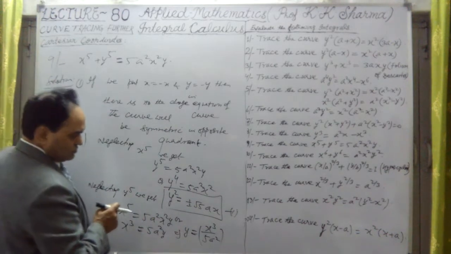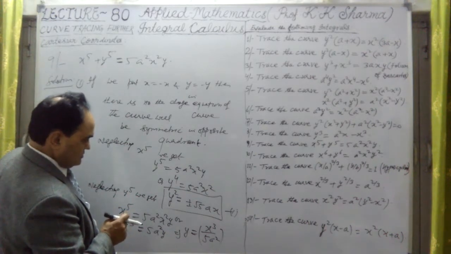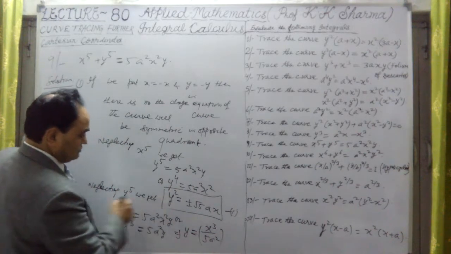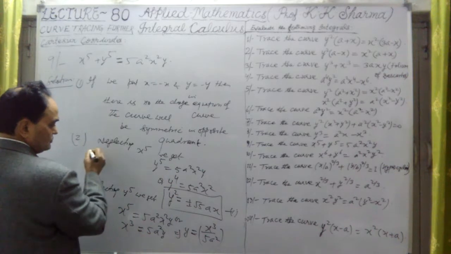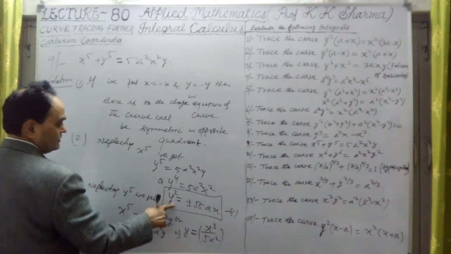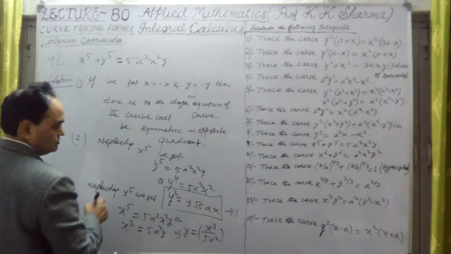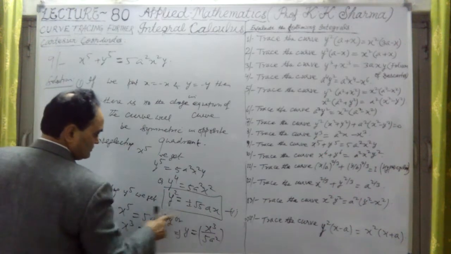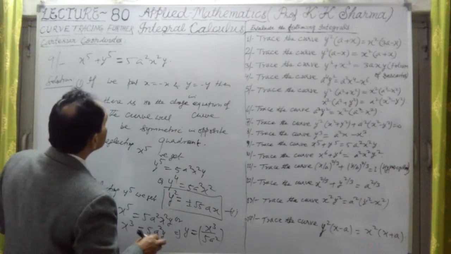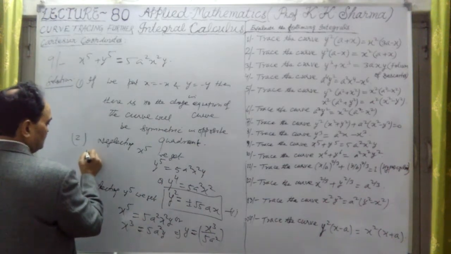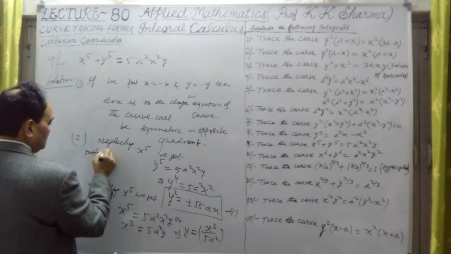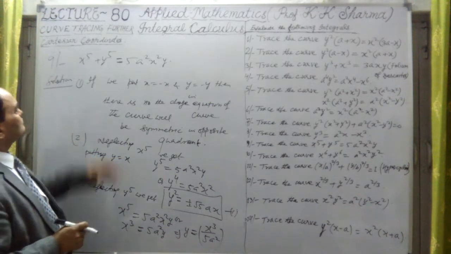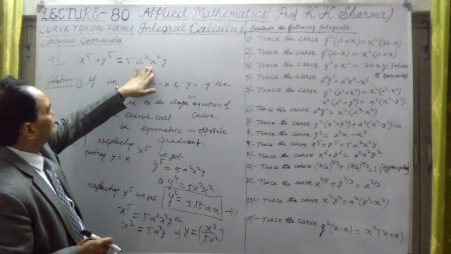equal to under root 5 ax, and if I find the value of x here, what will be the values if I put y equal to x in this equation? If I put y equal to x, x square equal to that value, then x and y can be calculated. What are the values of y from this? Y equal to under root 5 upon this. So if I put y equal to x here, or if I put y 0, then x equal to 0, but y is 0 or x is 0.